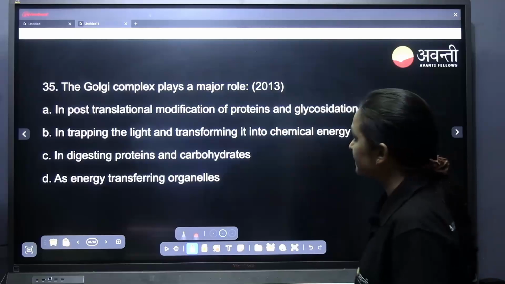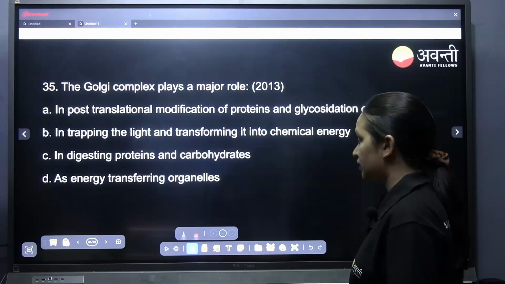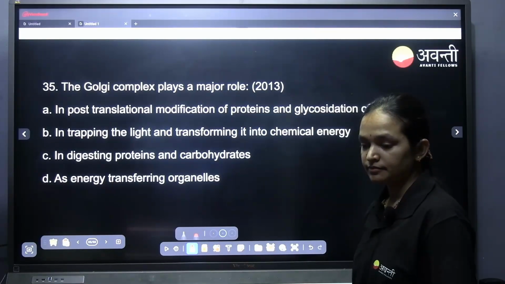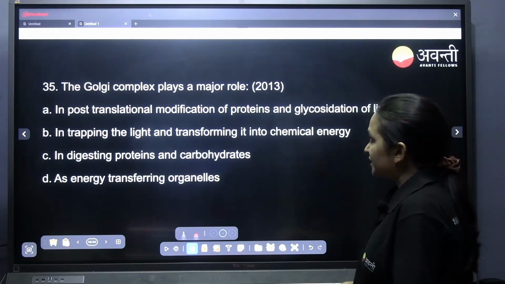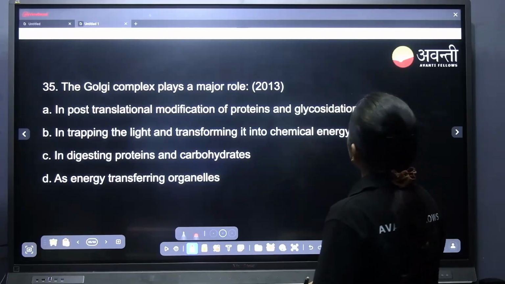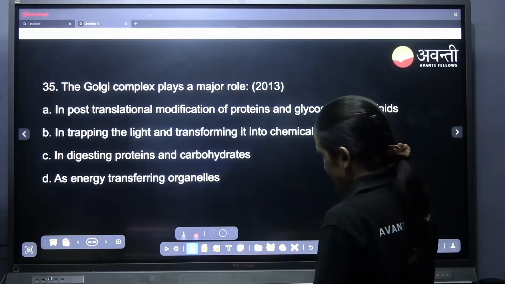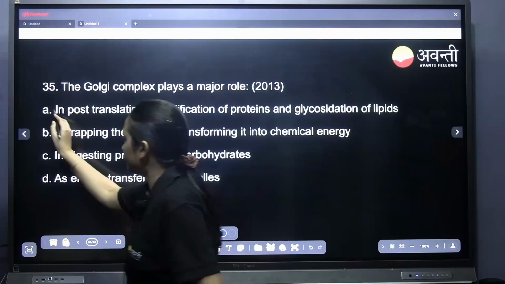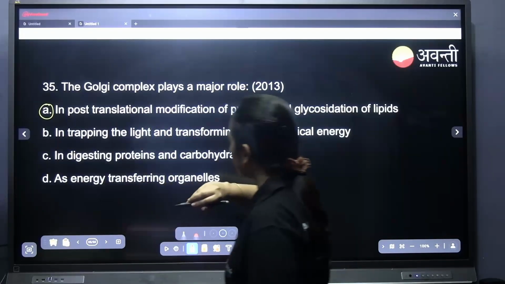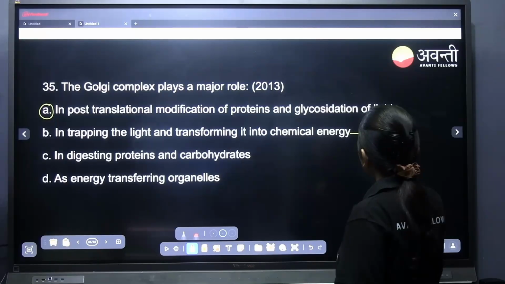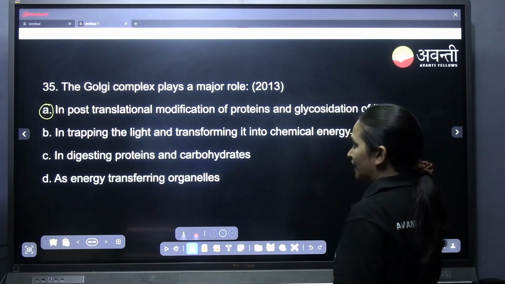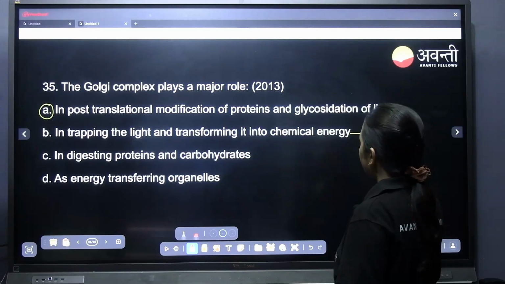The Golgi complex plays a major role in, what is option A, post translational modification of protein and glycosidation of lipids? Yes, option A. Why are the other options wrong? In trapping the light and transforming it into chemical energy, who does this? Mitochondria. Trapping the light energy and transforming it to chemical energy.